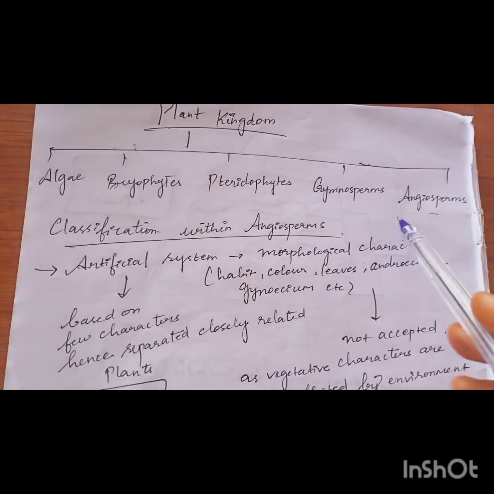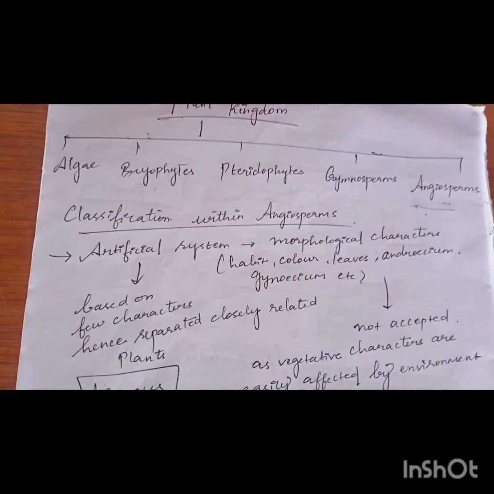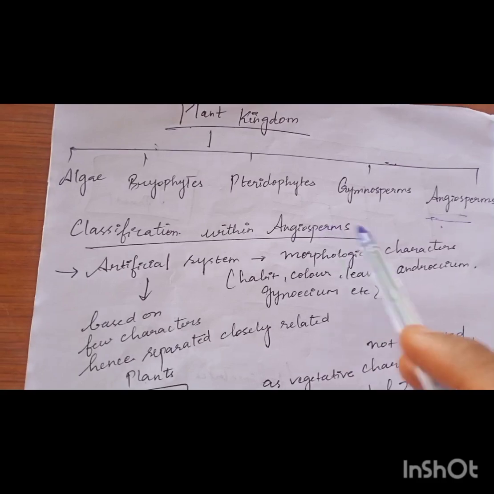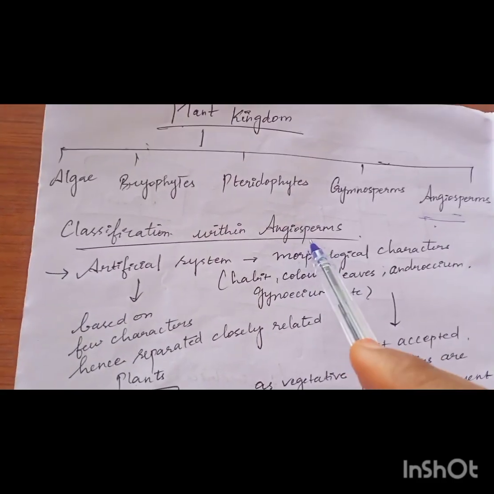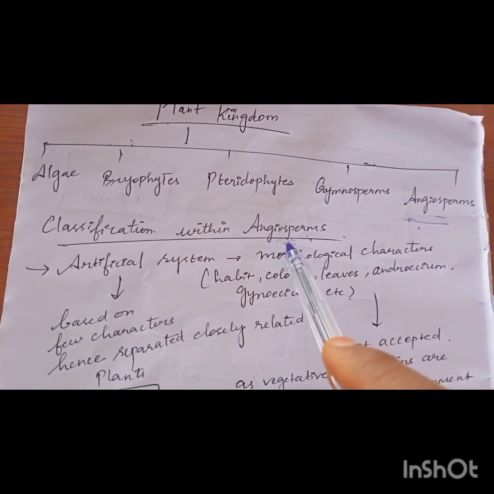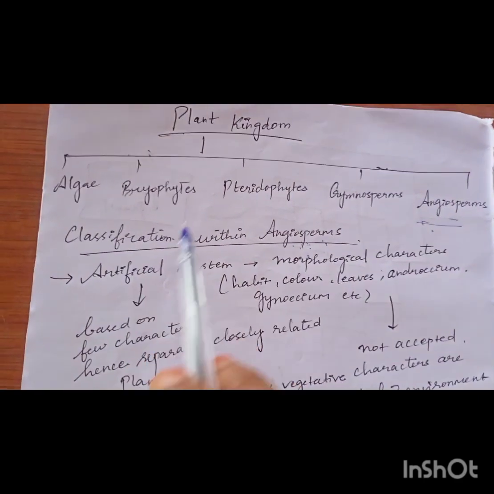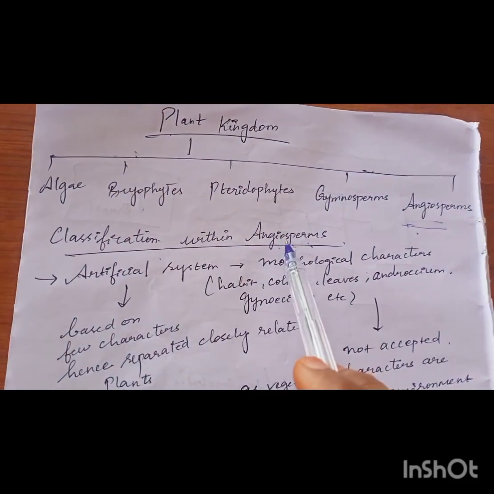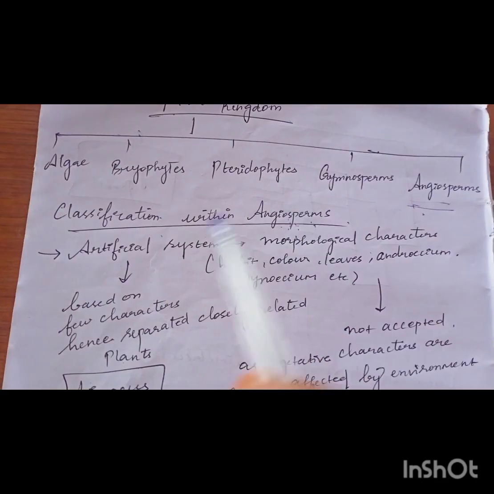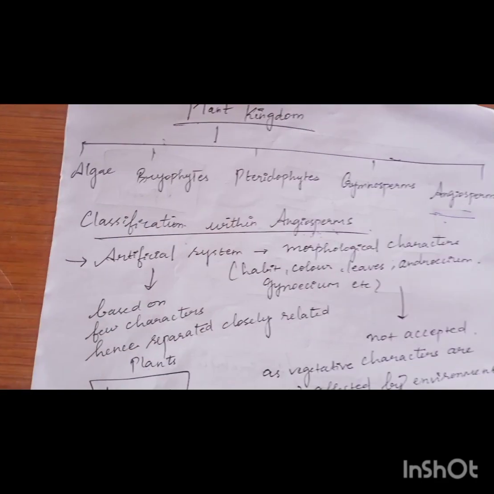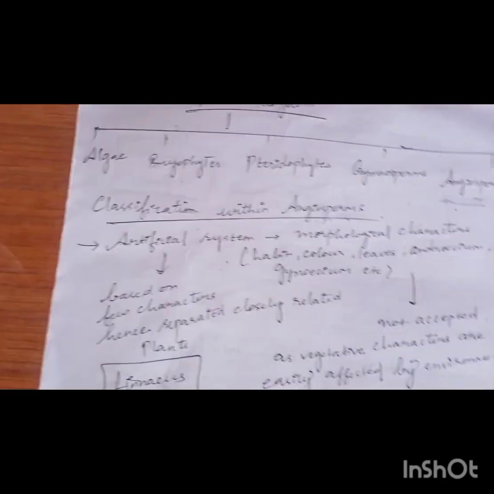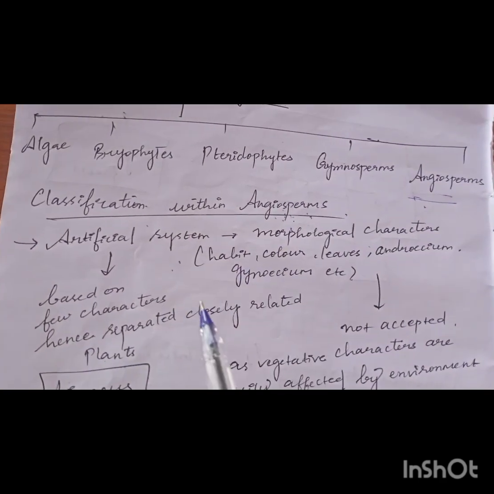Within angiosperms, from the normal grass to the neem tree, whatever plants we are witnessing will fall under angiosperms. Angiosperms include all the plants that produce flowers. So flowering plants are angiosperms. There is much confusion in categorizing the plants. Scientists have formulated various systems to classify plants, and in order to resolve the complexity in one system, the next system evolved. There are so many systems of classification.